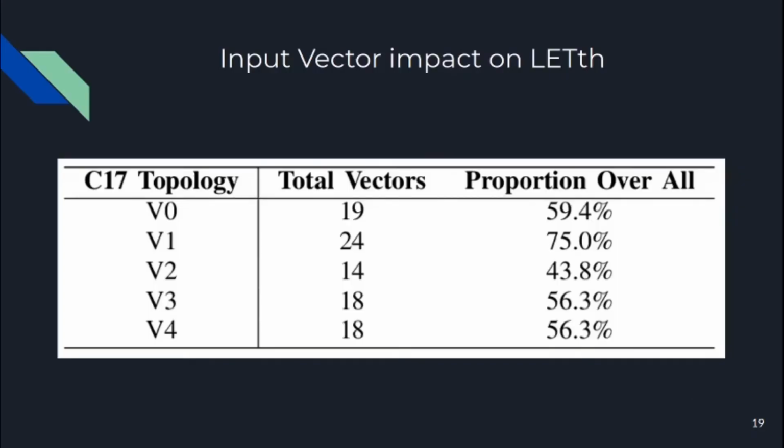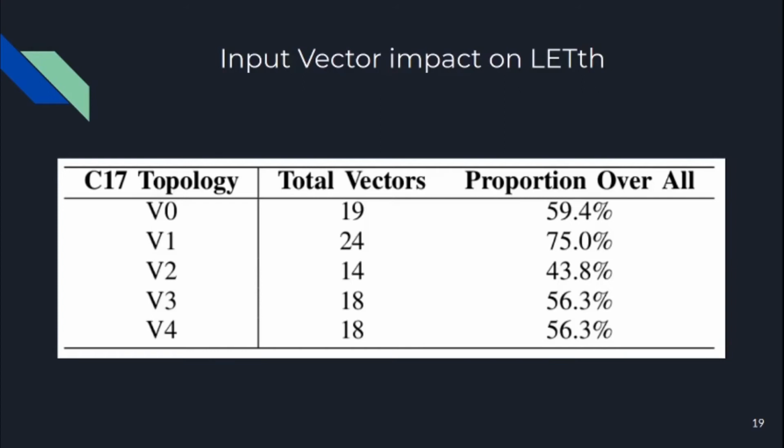The LET threshold is associated with a node, a pulse, and a group of input vectors. The important part is that not all input vectors allow the LET threshold. Some input vectors might allow a LET value different from the LET threshold, or even no LET at all.